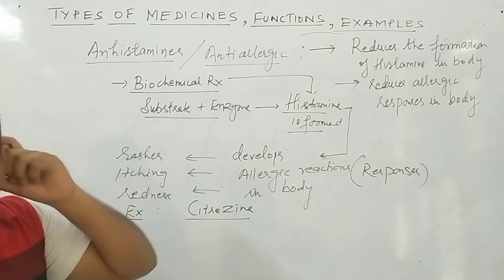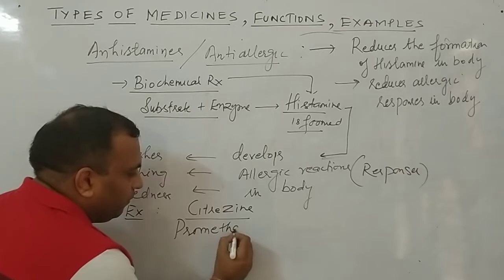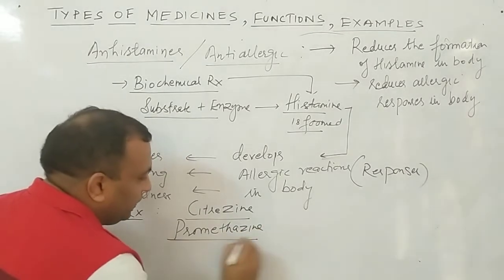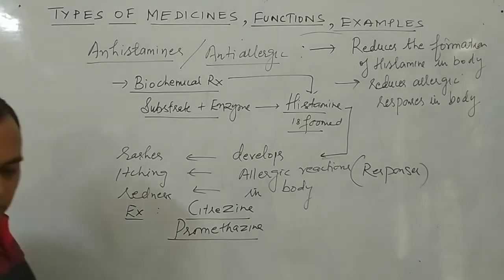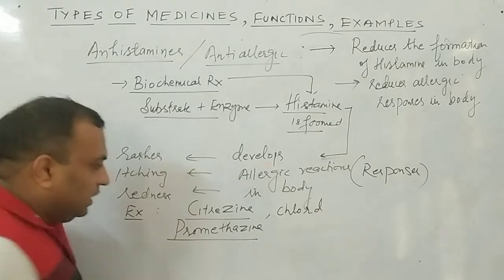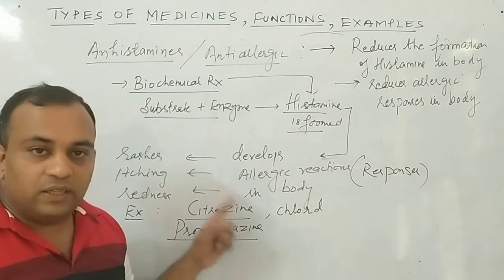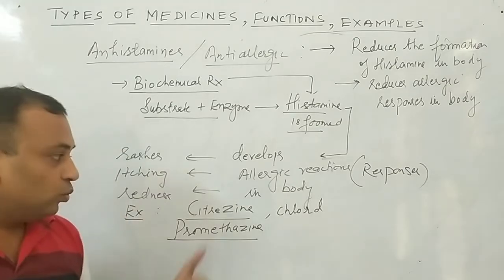Then cetirizine. Next example, promethazine. First cetirizine, second promethazine. Then comes chlorpheniramine. Now listen student, this cetirizine can also be said to be Avil, that small tablet we are using. But listen, Avil is the brand name, so no need to write Avil.